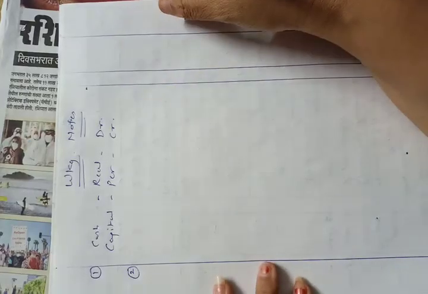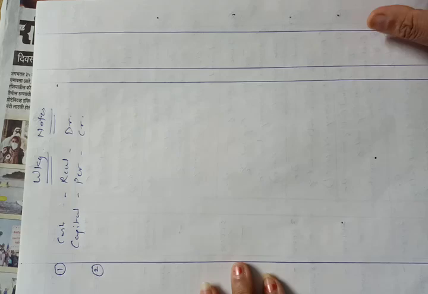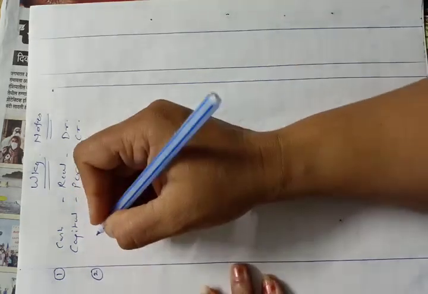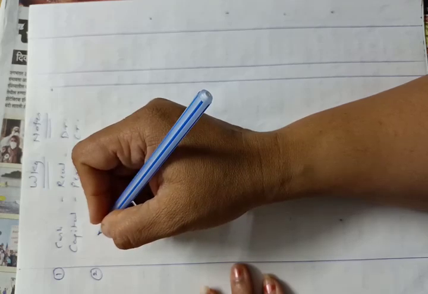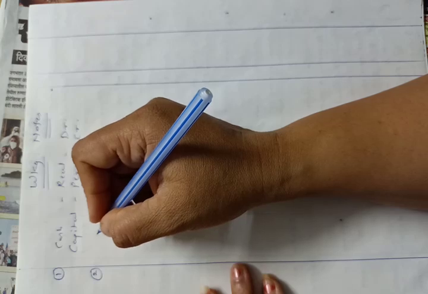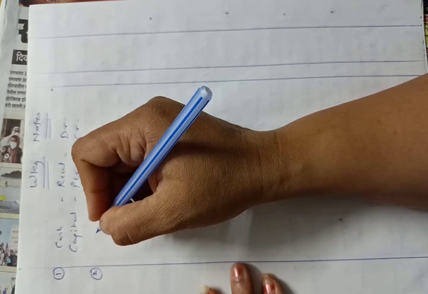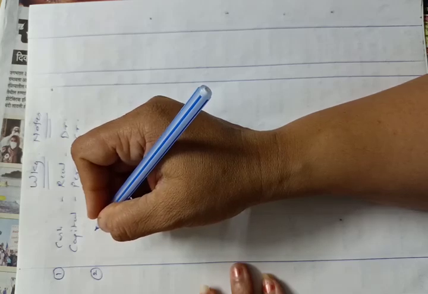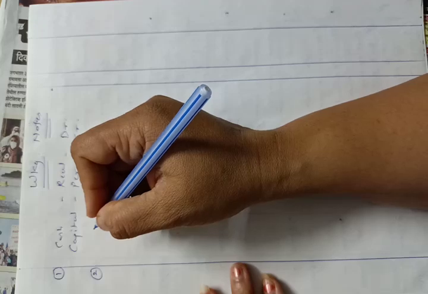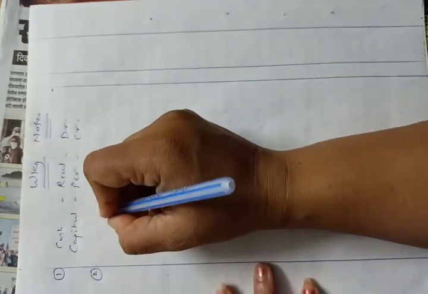This is the rough work. After practice you can pass journal entries directly also. I am explaining for you so that you can understand how to pass the journal entry. Now the second transaction, Mahesh the owner sold his personal car and invested rupees 1 lakh into the business. Here the owner sold his personal car. This transaction is not related to the business. So about sale of personal car we will not pass any entry. But Mahesh the owner invested rupees 1 lakh into the business after selling his car. So Mahesh invested rupees 1 lakh into the business. This should be the entry from the point of view of business.